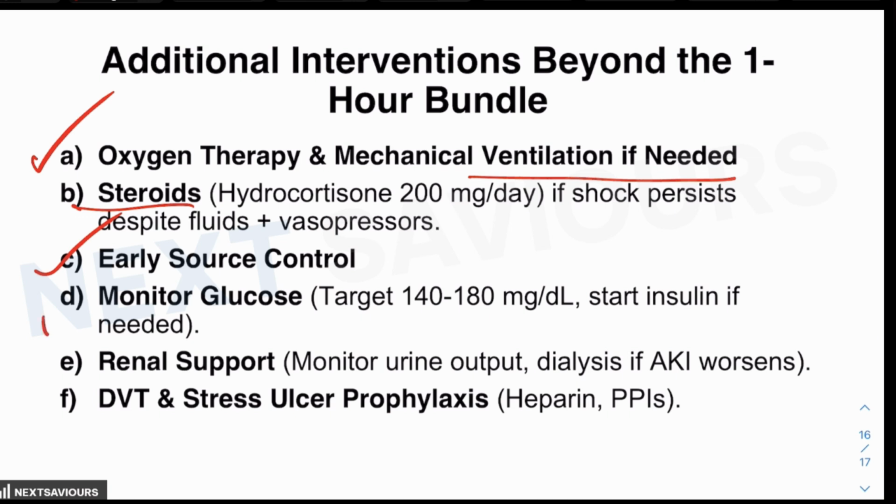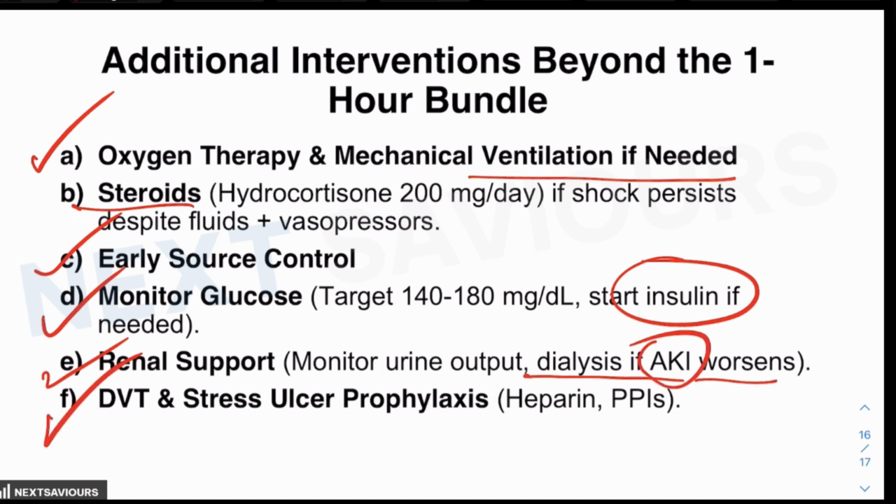Then monitor the glucose, because the target of 140 to 180 milligram per deciliter has to be achieved, and start insulin if required. Renal support by monitoring the urine output, and dialysis might be required if there is a worsening of the acute kidney injury. And finally, DVT and stress ulcer prophylaxis using heparin and proton pump inhibitors. So these are the additional interventions which are needed.